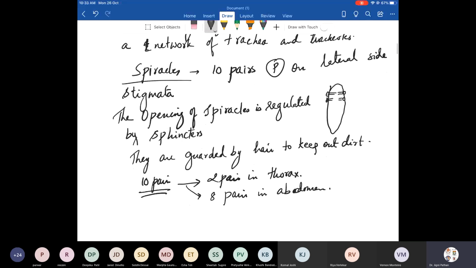Valves, very important. If this is the cockroach and this is the thorax region and this is the abdominal region, the 2 pairs are present here, right?